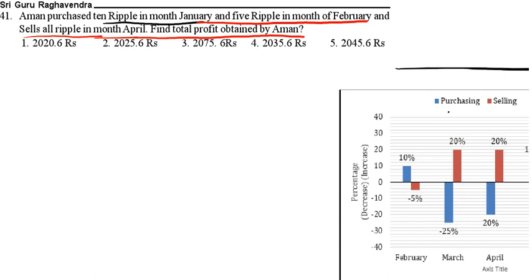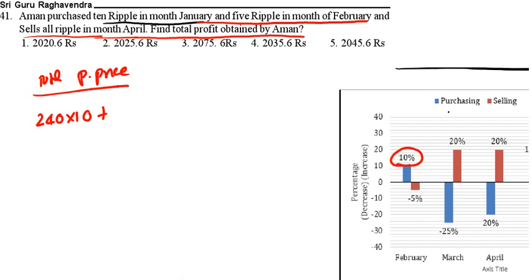Aman purchased. So total purchasing price. Aman is purchasing 10 ripples in January. In January the purchasing price was 240, so 240 into 10. In February it is increased by 10%, that will be 264, because in 240, 10% is 24, 240 plus 24 is 264. In February he purchased 5 refills, so total cost price is 2400 plus 1320, that is equal to 3720. This is total purchasing price.